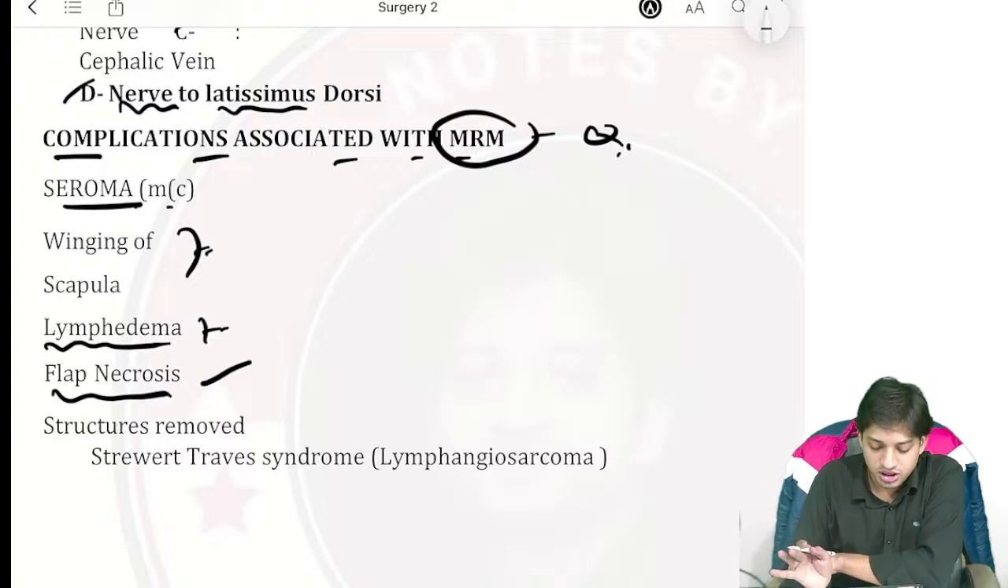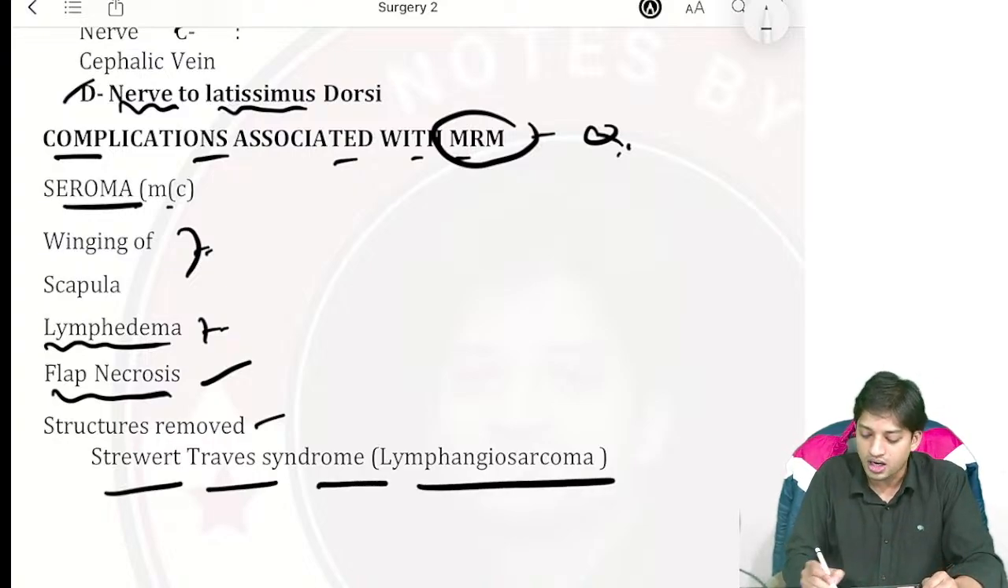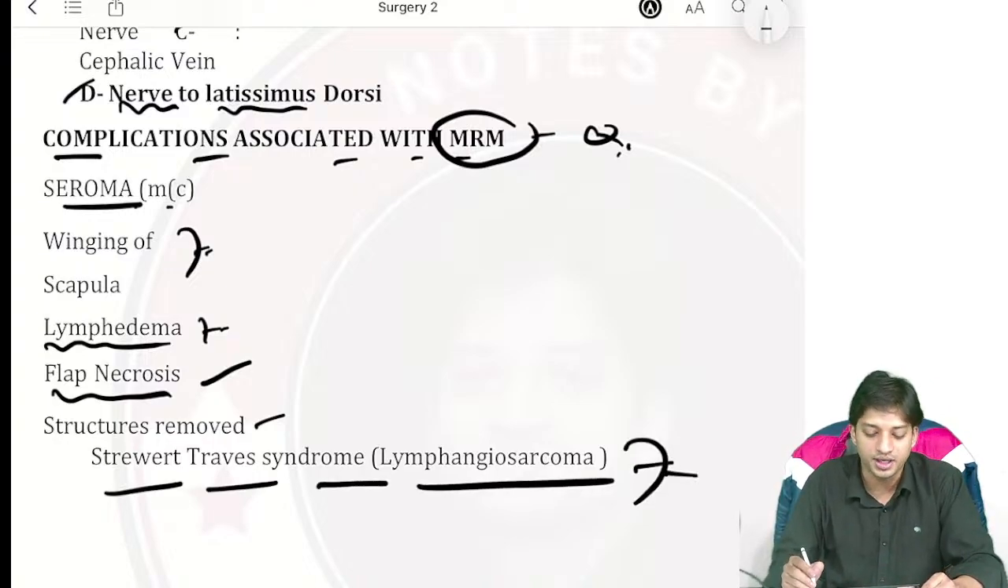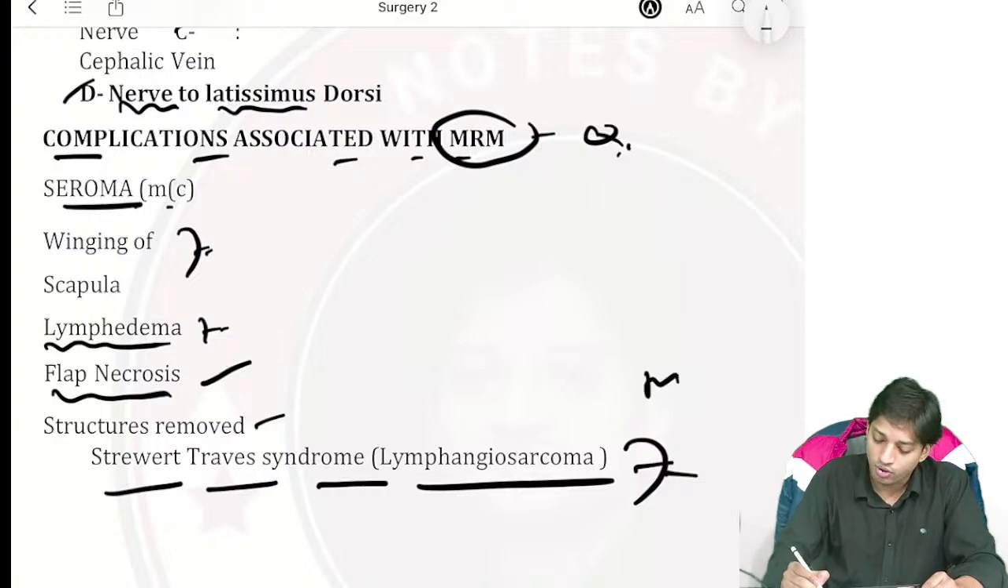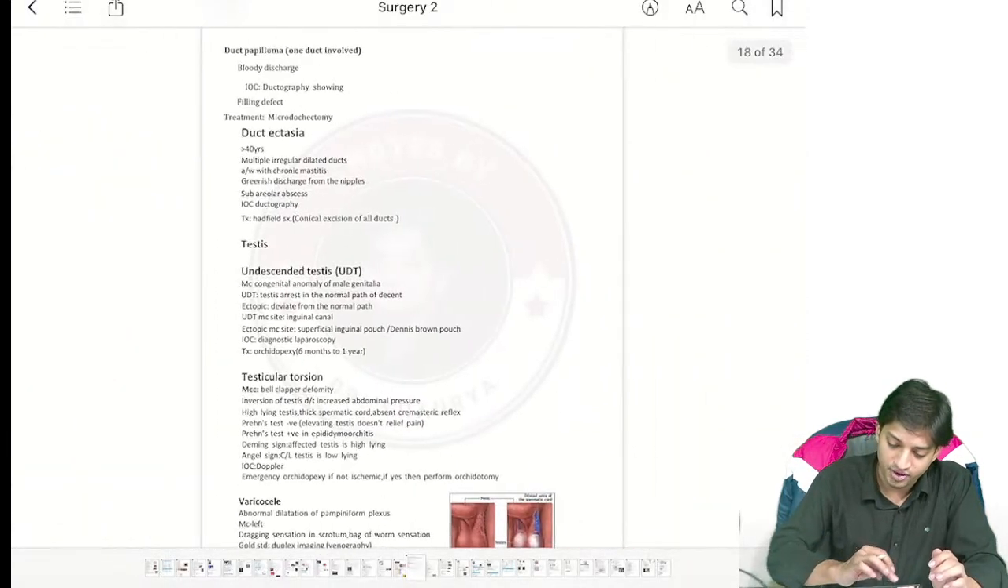Now, structures removed, you have seen. Now, Stewart-Treves syndrome or lymphangiosarcoma, this is a late complication associated with MRM, modified radical mastectomy. Lymphangiosarcoma is also a late complication of MRM.